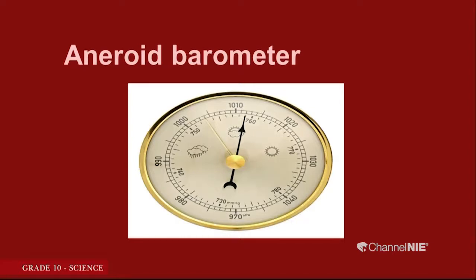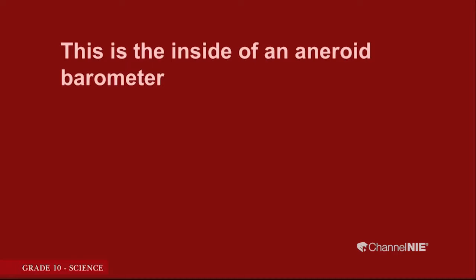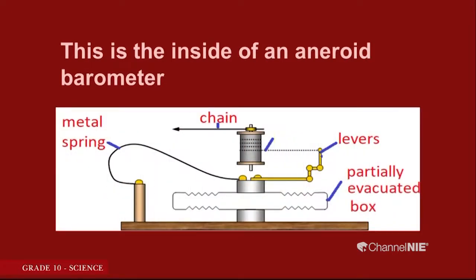In the next slide you can see the inside of an aneroid barometer. This is how the inside looks like. If you are using a measuring device like this, you need to always have something sensitive, which changes according to the condition that we measure. Just think of a thermometer.